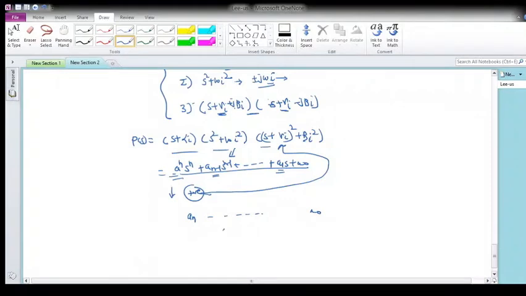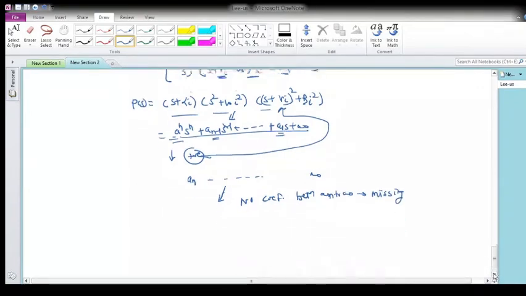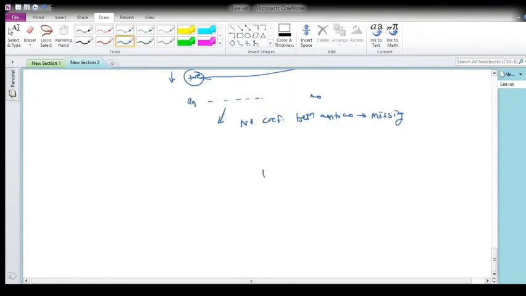So again, for the polynomial to be Hurwitz, there should not be any coefficient missing between an and a0. For example, let me write one polynomial like this: p of s is s raised to 8 plus s raised to 7 plus 2s raised to 6 plus 4s raised to 4 plus 2s raised to 2 plus 33s plus 8.